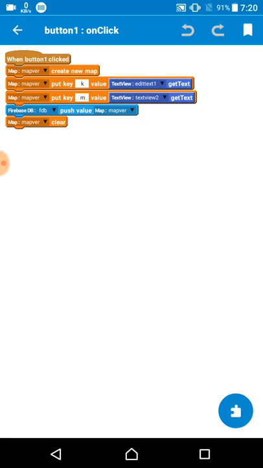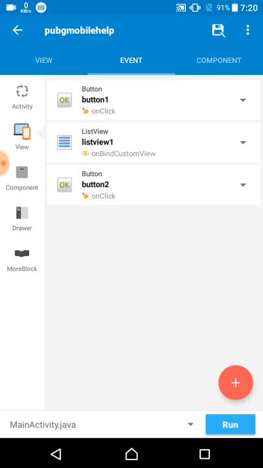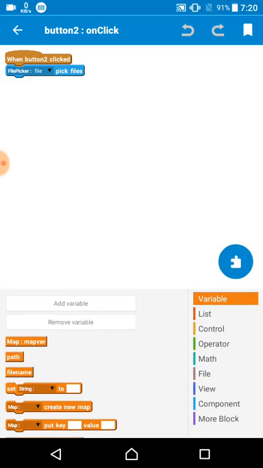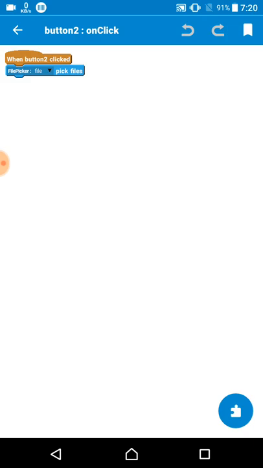Then the user clicks the sending button, and it also gets the value, it means on the map. The key is the map and the value gets from the edit text 2 and pushes the value on the Firebase database. Okay, then the Firebase database has data to show in our app, and from the Firebase data our app can work. So after doing all these things, push the value, I just clean the map. For that you just use map clear. After then come on the text view 2, that text view 2 is where I select the file picker component and I add the file pick files.